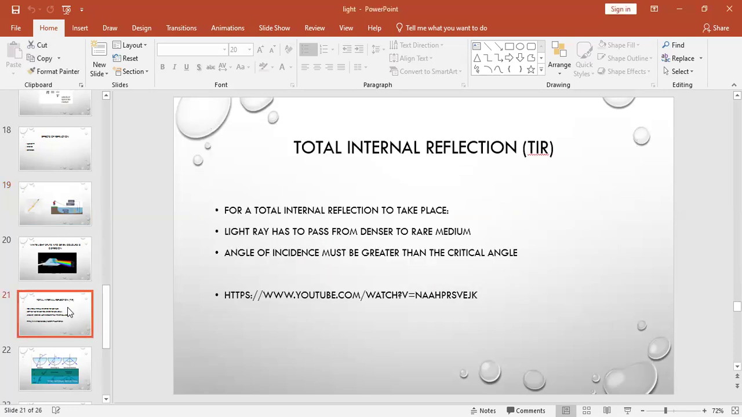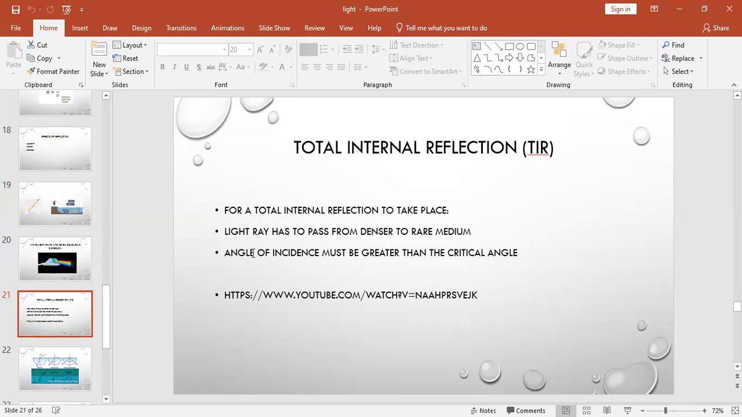Okay, so now we are starting the topic total internal reflection. In short form, it is also known as TIR. For total internal reflection to take place, first of all, we have to consider these two conditions, that a light ray has to pass from denser to rarer medium. What does it mean? I'll tell you later on.